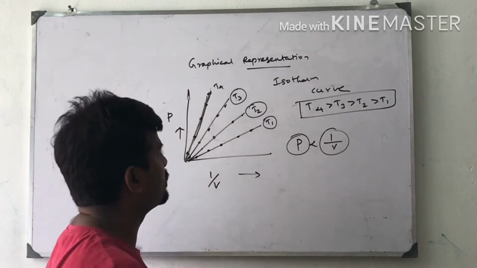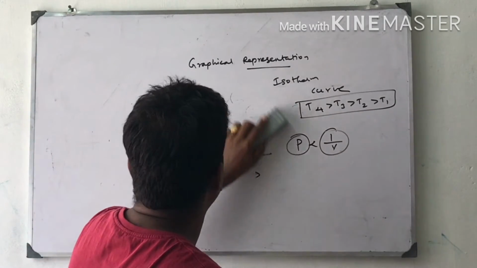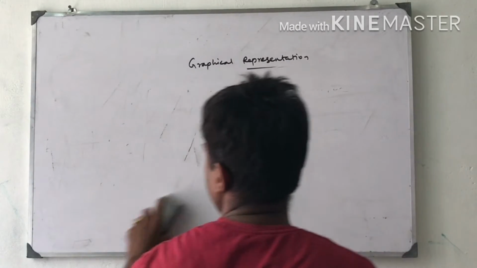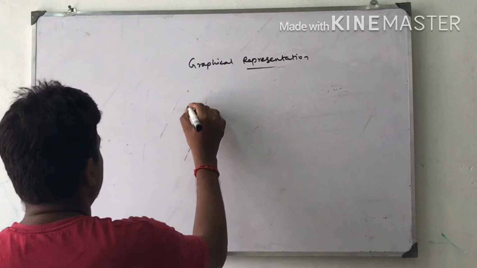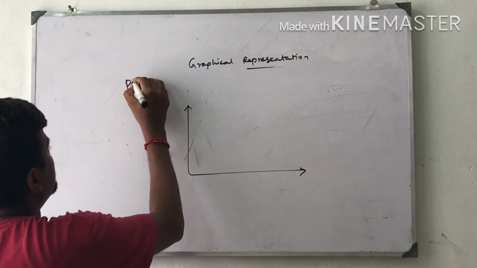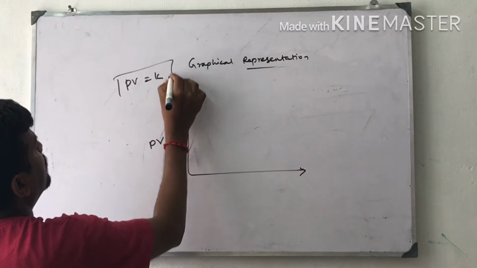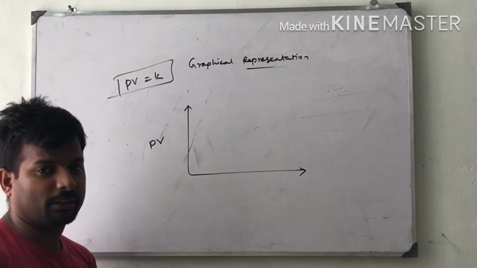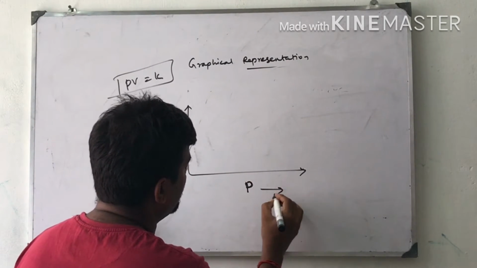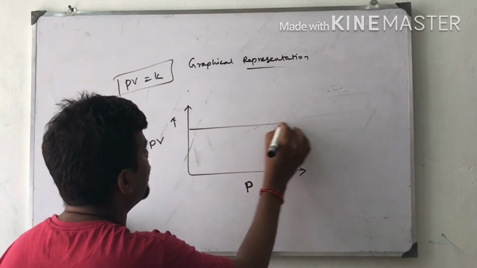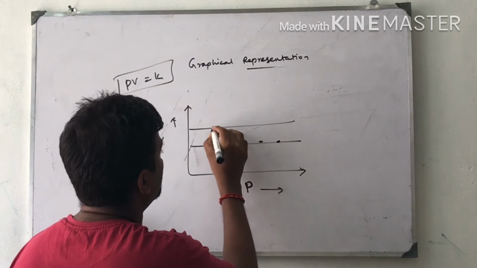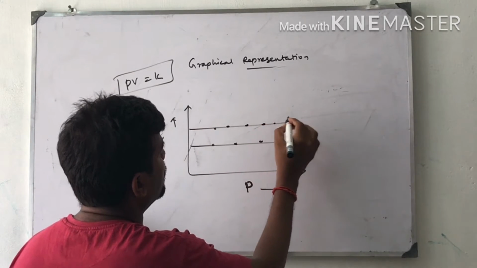One more graph which explains the behavior of gases. Suppose I take the product PV equal to K. This is also one of the equations in Boyle's law. PV versus P, I will get a straight line because, as I told you, the pressure-volume product will be constant.